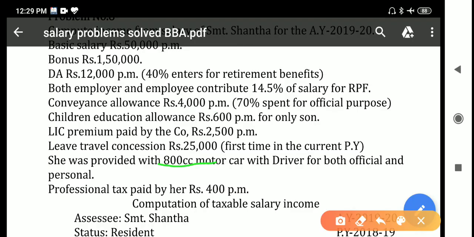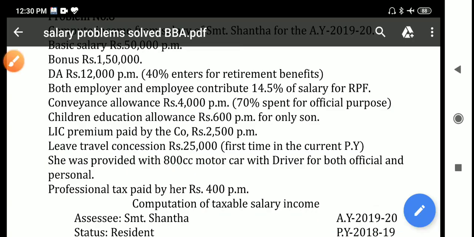And last, professional tax paid by her, which means professional tax is paid by the employee, rupees 400 per month. So this amount is considered only for the deductions. It does not include in the salary, because the professional tax is paid by the employee, not by the employer. If employer paid professional tax, two times you have to consider, once in the calculation of salary, and secondly you have to consider under deductions.